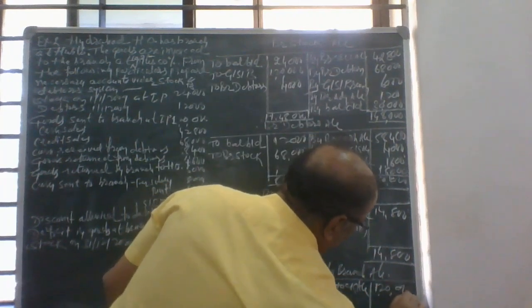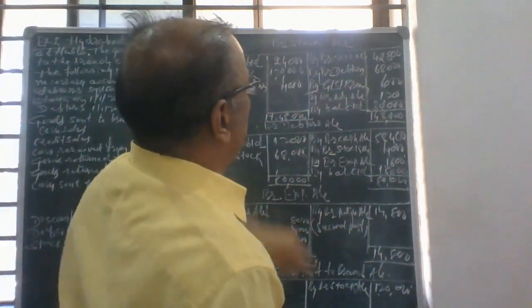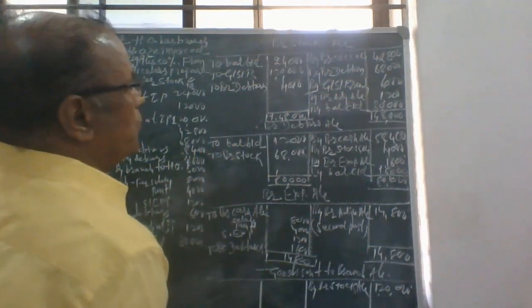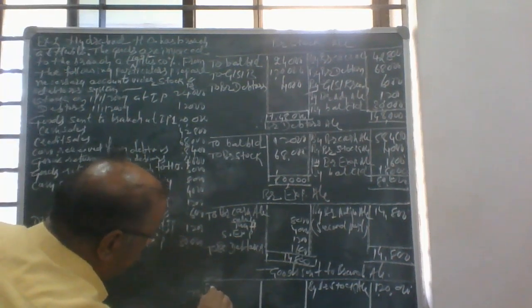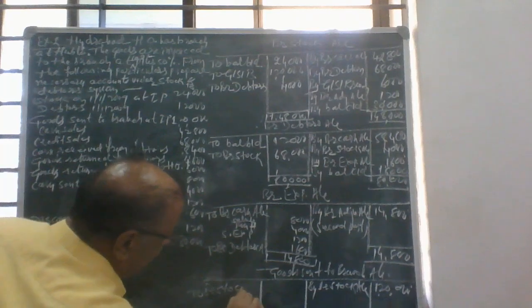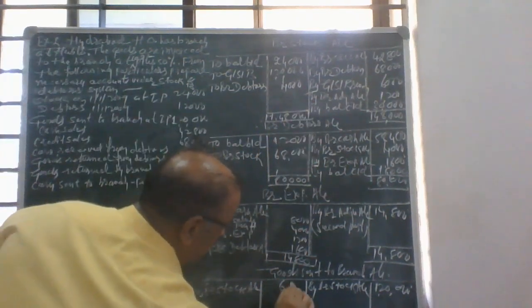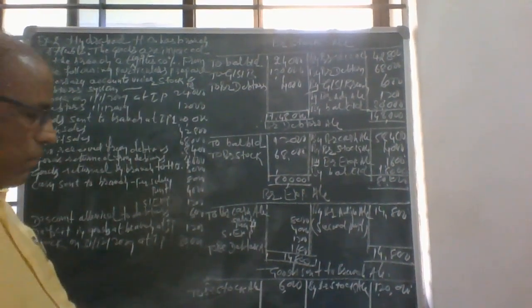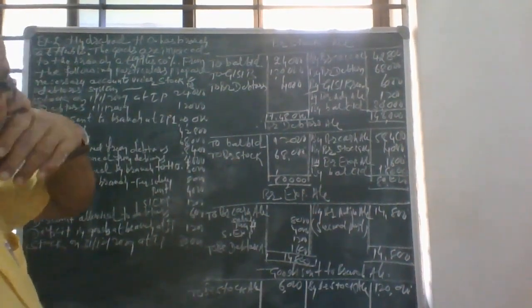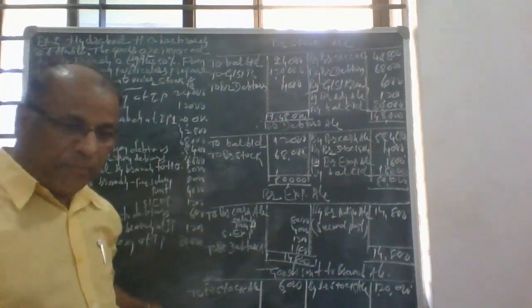1,20,000. And another one is goods sent to branch. So goods sent to branch account debtor to branch stock account 6,000, and later on we have to close this one.